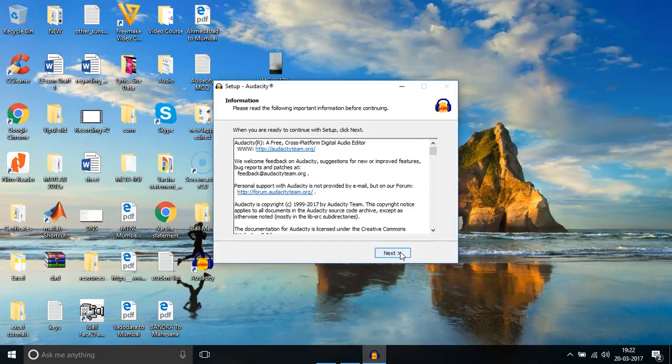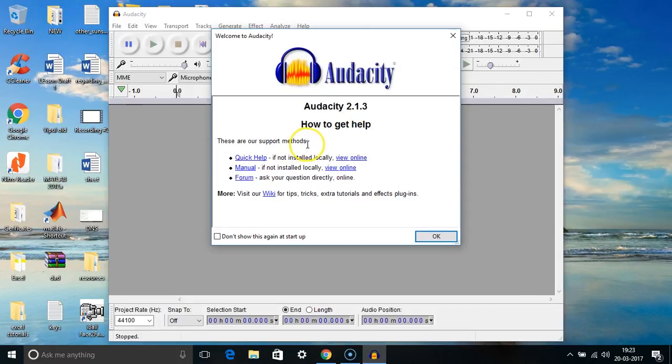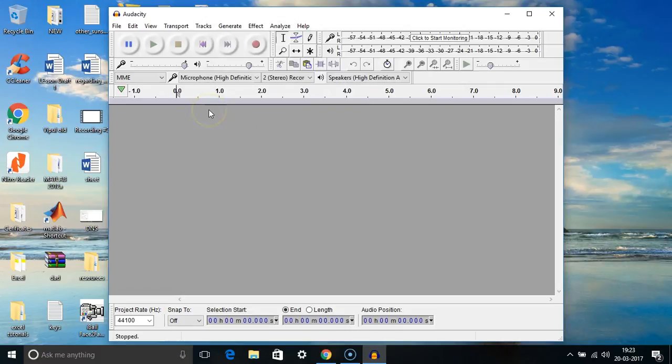Now again click on next and finish. Here is a few information, so let's just click on OK. And this is how your Audacity window looks like.